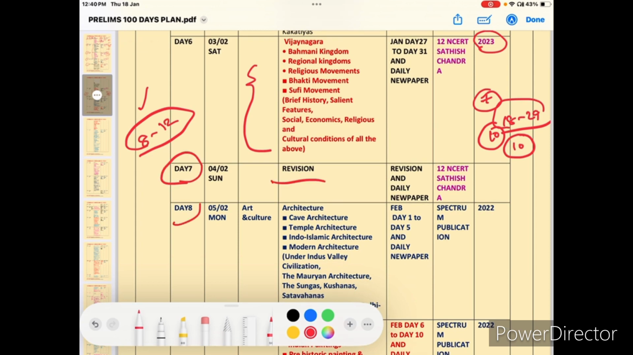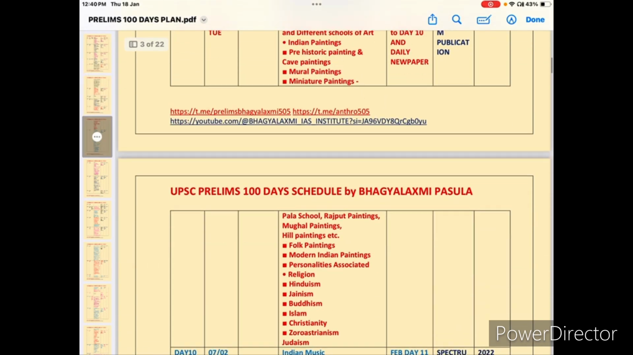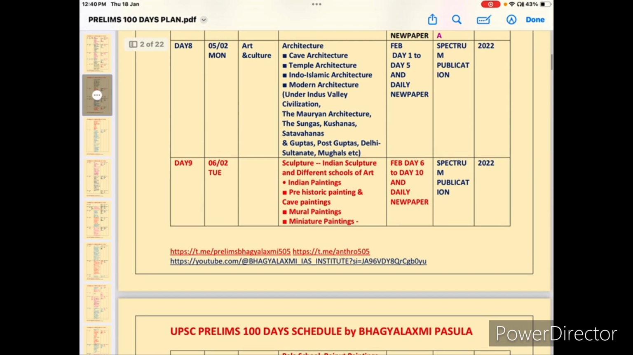Okay. Next, day 7. Day 7 is the revision day. And come to the day 8. So day 8, here we are started with art and culture. Okay. So art and culture also I mentioned the topics, cave architecture to Gupta, post Gupta, Delhi Sultan, Mughal. Okay na. So these topics, whatever I mentioned here.